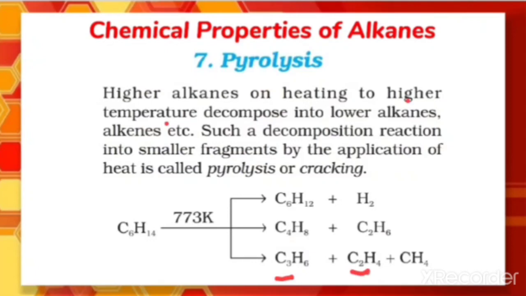So this is called cracking or pyrolysis, that is, heating of higher alkanes at high temperature, they decompose, or we can say break down, into lower alkanes and alkenes. This process is called pyrolysis.